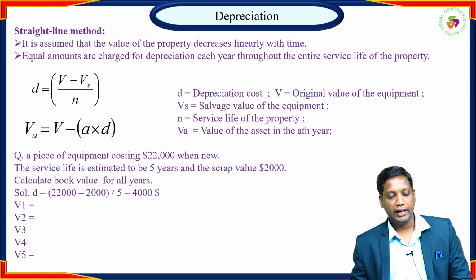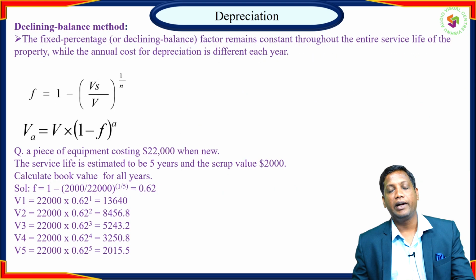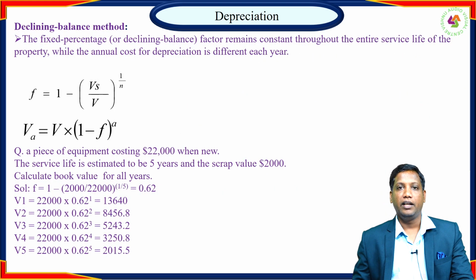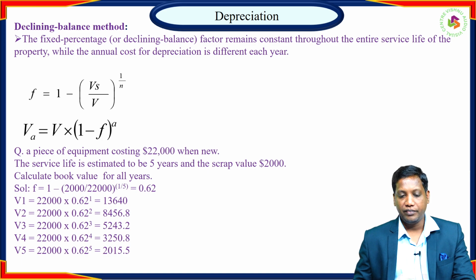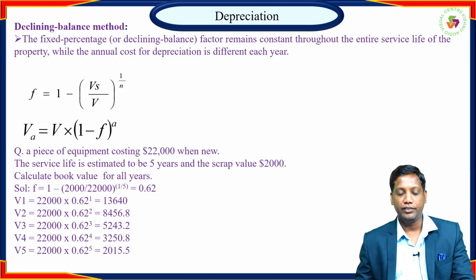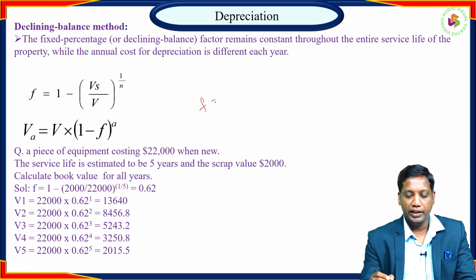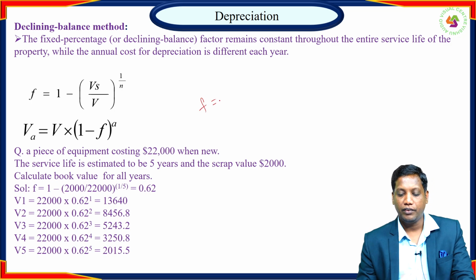In the second case, the declining balance method, we need to calculate the declining factor F first. F equals 1 minus Vs by V, whole power 1 by n.